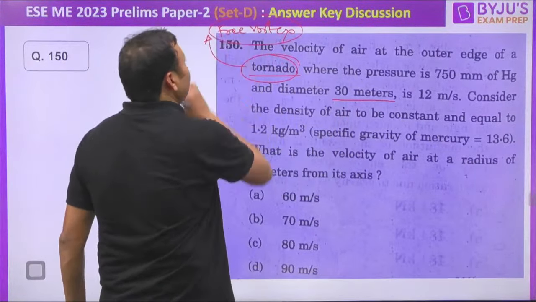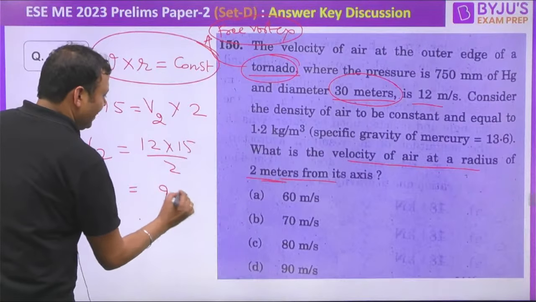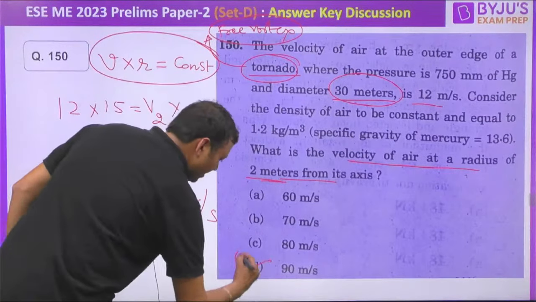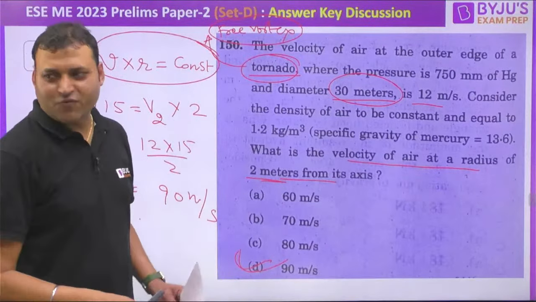At a radius of 15 meters, the velocity is 12. So 12 into 15 is equal to velocity V2 into radial distance 2. So V2 is equal to 12 into 15 divided by 2, that is 90 meter per second. Option D will be the right answer for this one.